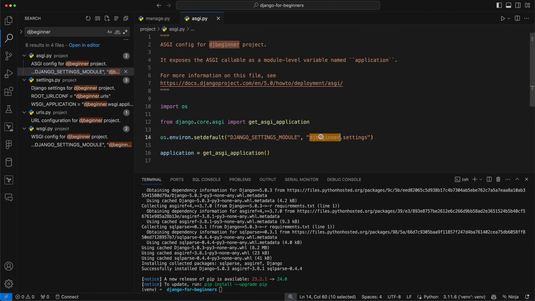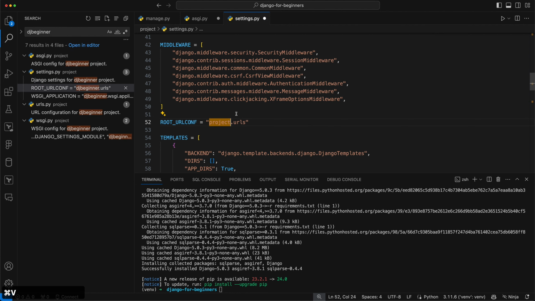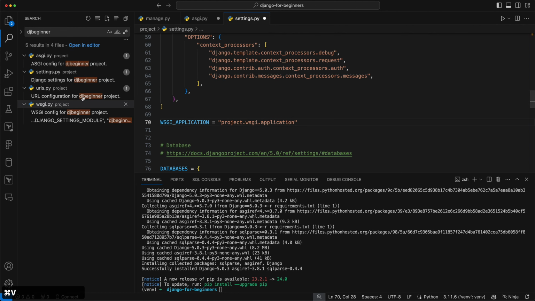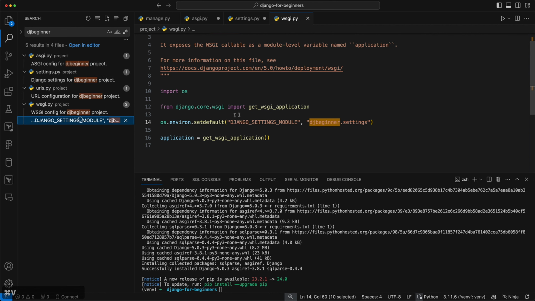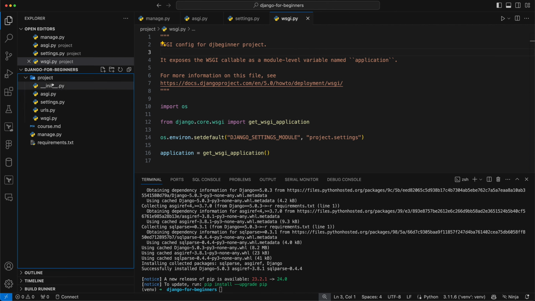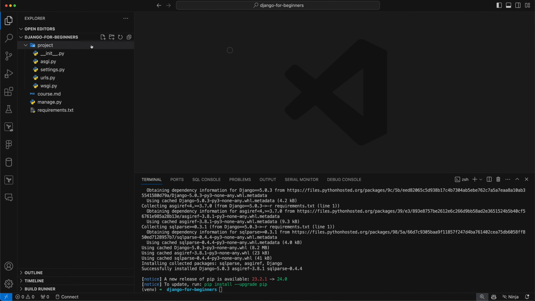And I'm going to just do that. So project, and I'll just put this on my clipboard to make it easier. We want to make sure the URLs are pointed to this, the WSGI application, and lastly, the WSGI file itself pointing to that settings. So now that we have that, it's just a little bit cleaner. Again, that was optional. You could totally call it that. I just like having the root stuff named project, and it keeps everything clean and nice.